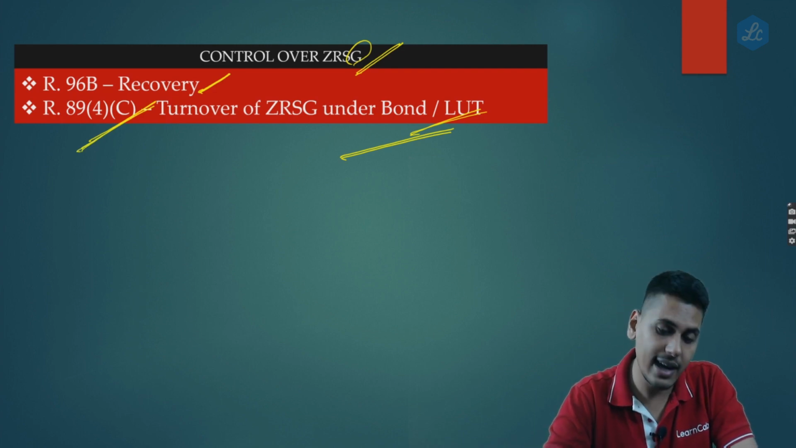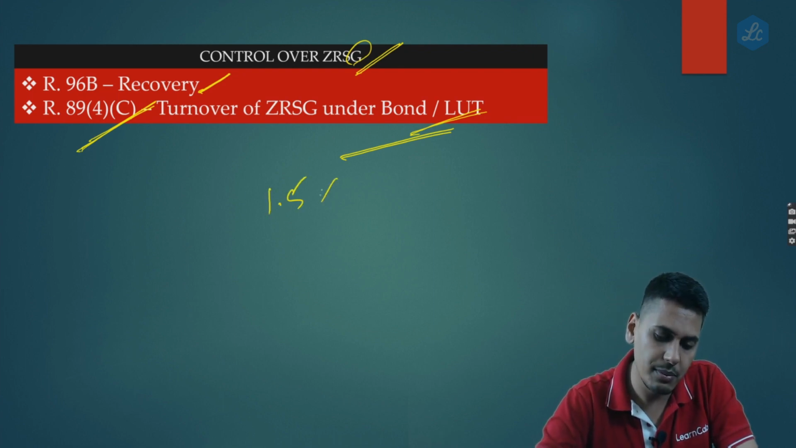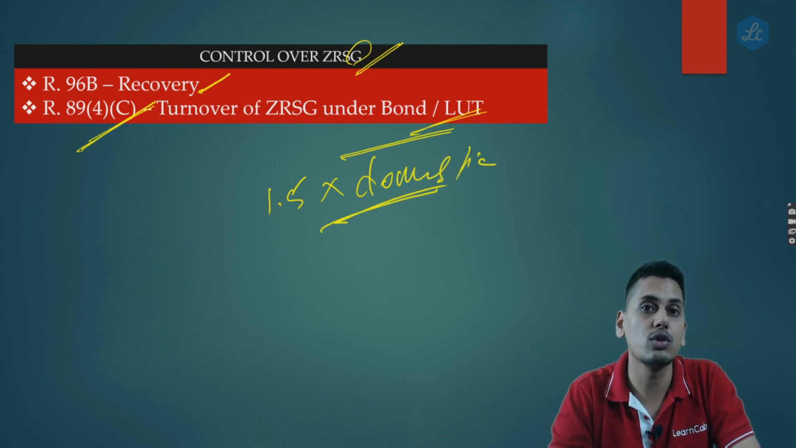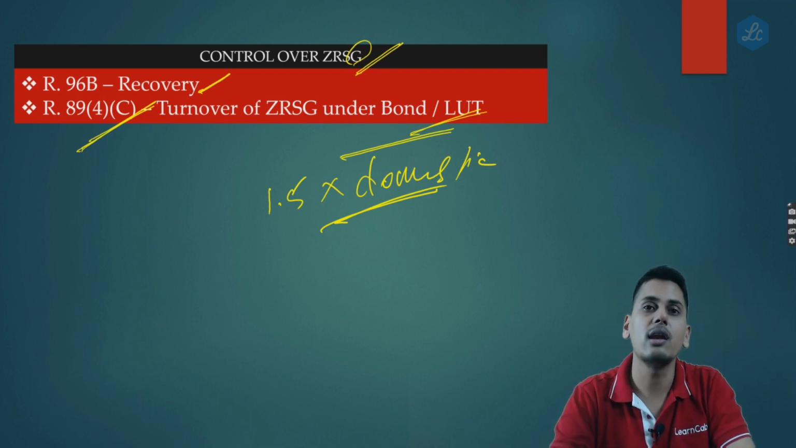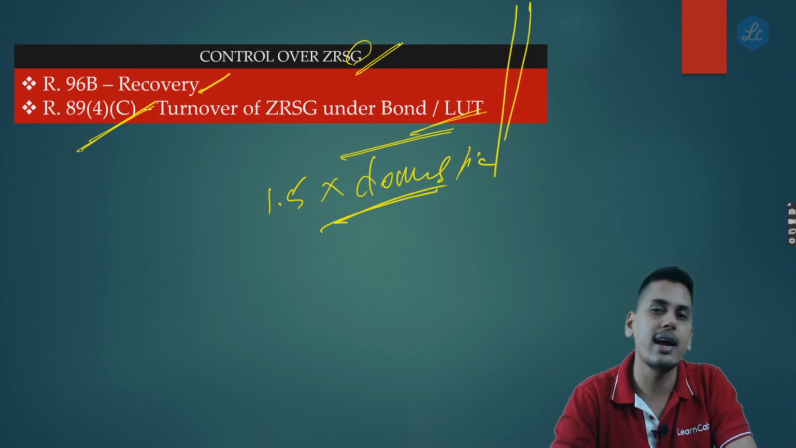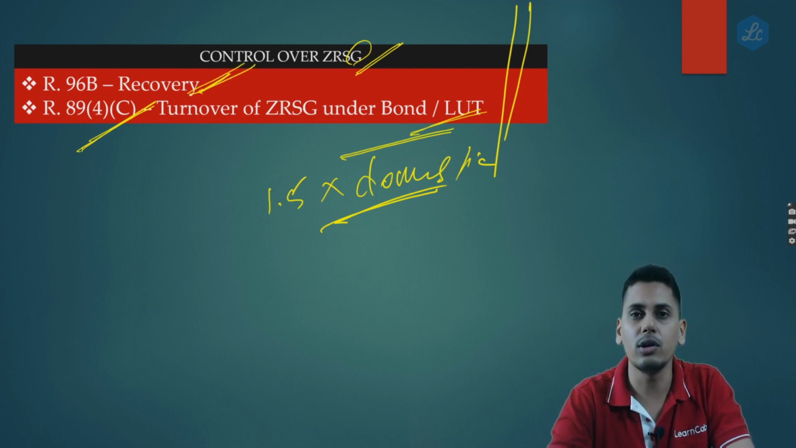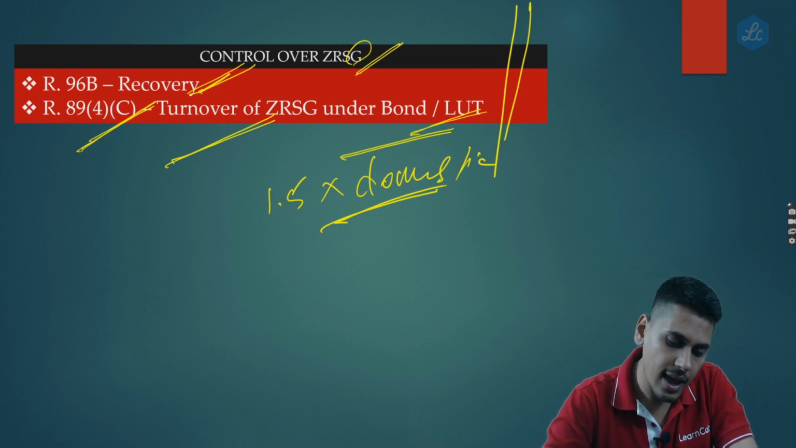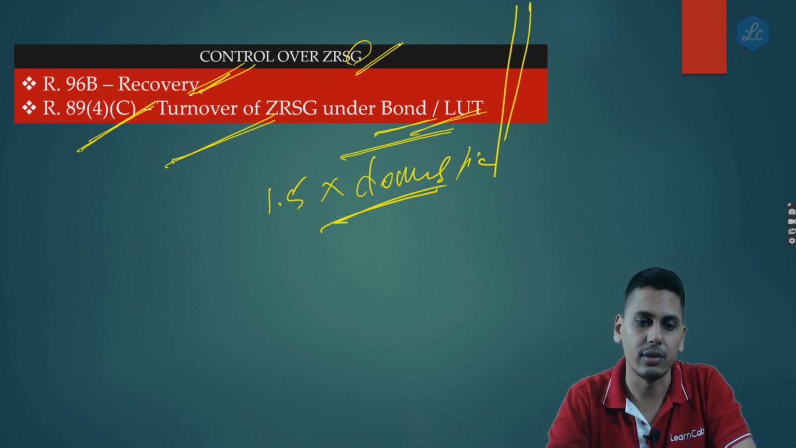So as regards 89(4)(C), here the valuation is limited to 1.5 times of domestic supplies. Accordingly, your refund would also be restricted if your real value of supply is more than 1.5 times. So these are the two areas where the government has a control over refund of zero rated supply of goods. The first one is only for export of goods. The second one is for the entire zero rated supply of goods wherein you have gone under bond and LUT, and the value will be restricted to 1.5 times the domestic value.